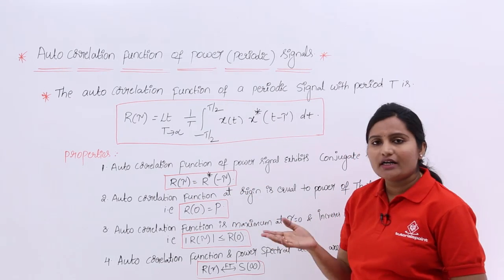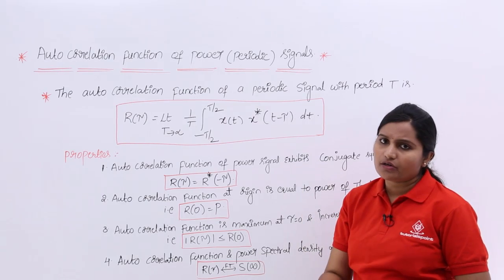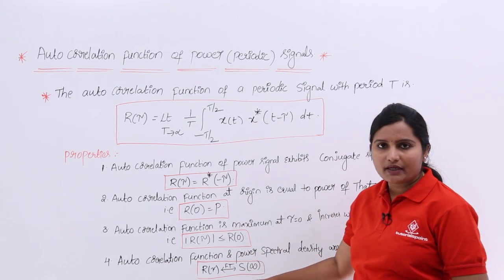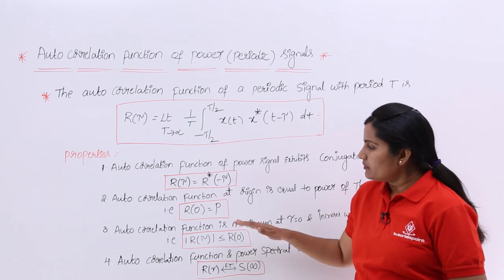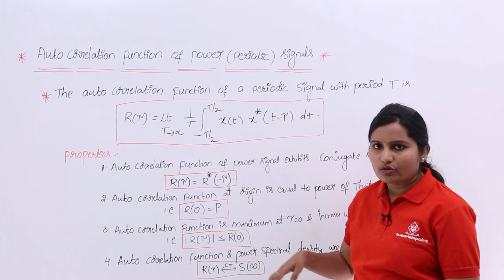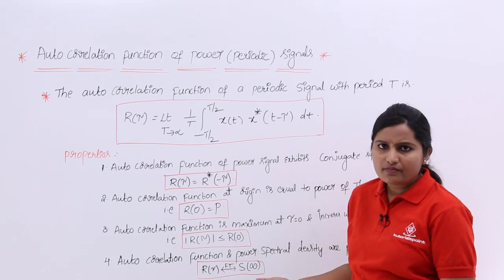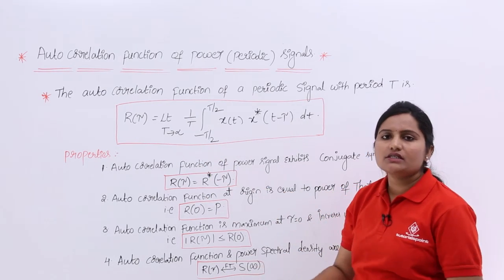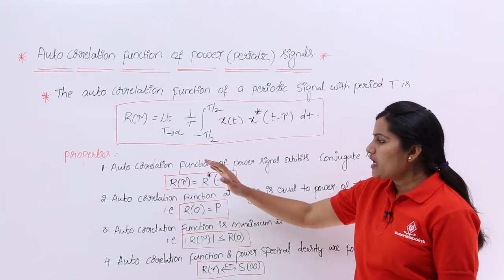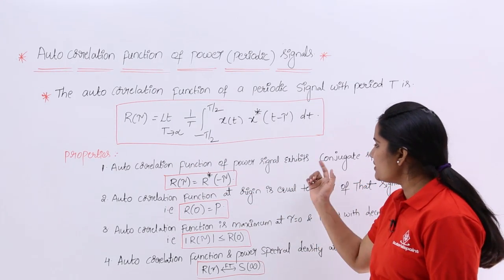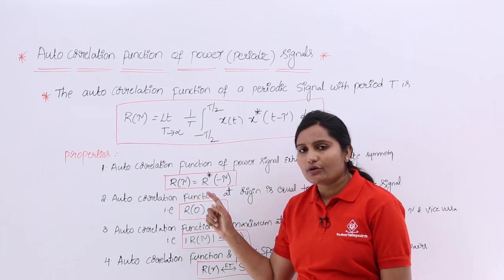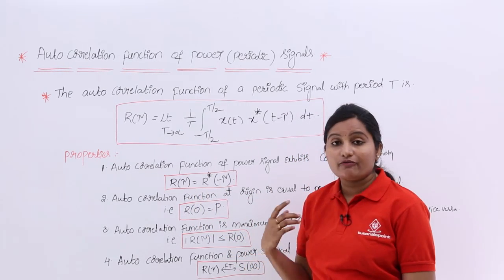For this, we already had a proof in autocorrelation function of energy signals. For each and every property we had a proof. So, you can take the reference of that proof and apply it here; no need to consider the proof again.